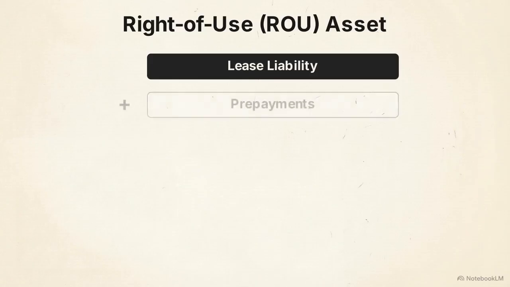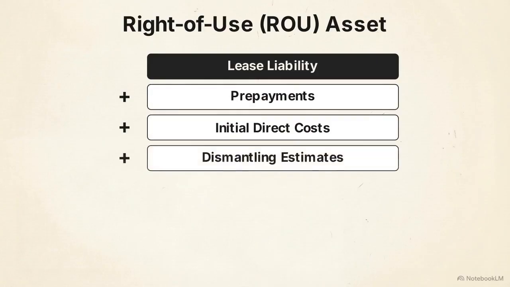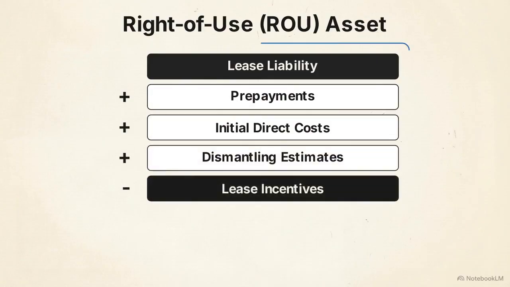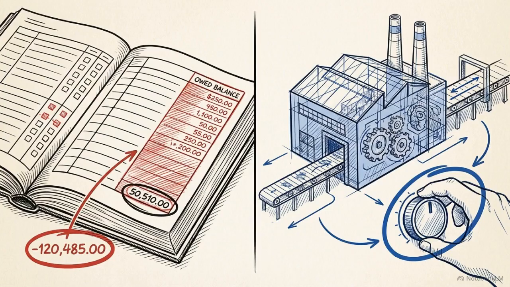To find the total cost, you add any lease payments made before commencement and initial direct costs incurred. You also include estimates for dismantling and removing the asset, while subtracting any lease incentives received. Conceptually, the lease liability is the financial debt owed, while the ROU asset represents the total capitalized cost of controlling the asset's use.